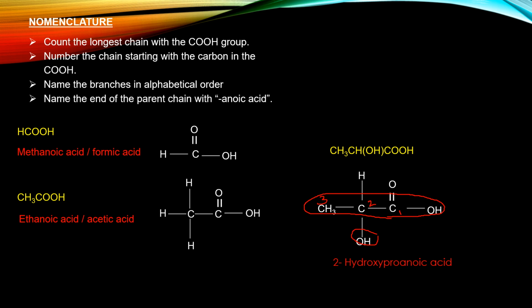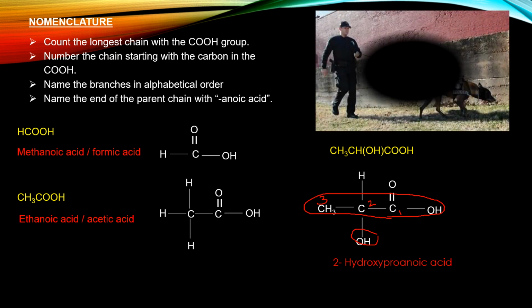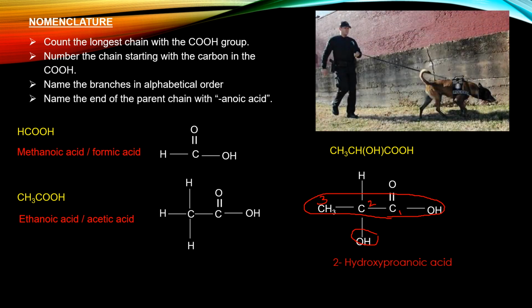in sour milk. Now, just an application of these carboxylic acids, apart from the ones that I gave in the introduction. When we are looking at butanoic acid, which is a 4-carbon acid, it is having a smell which is similar to sweat, which is the reason why a dog can be trained to track people by recognizing the characteristic odor of butanoic acid in the sweat. So that is a very interesting application of chemistry in nature.